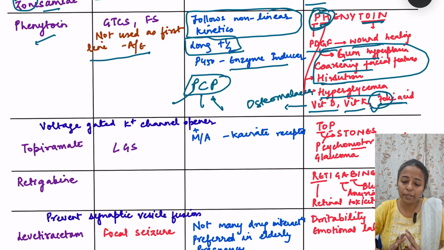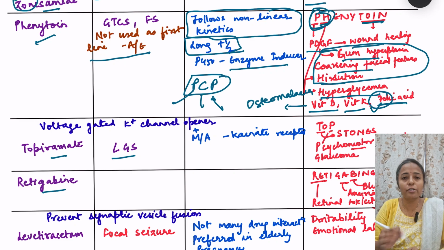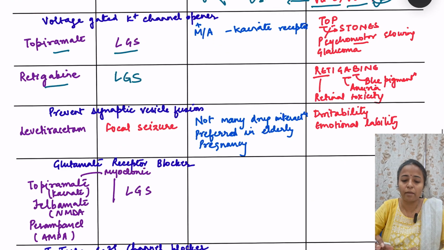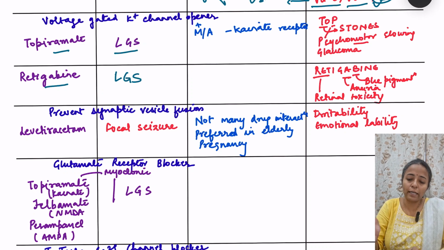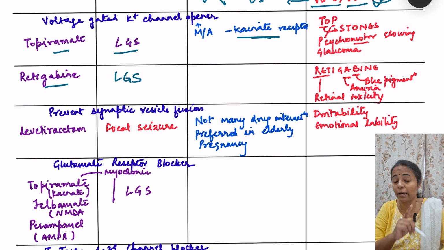Moving to voltage gated potassium channel openers. What are these? There is topiramate and there is retigabine. Topiramate is for Lennox-Gastaut syndrome and retigabine is also for Lennox-Gastaut syndrome. Topiramate, I told you before that the mechanism of action is that it blocks the kainate receptors, but there I didn't tell you that topiramate also causes opening of voltage gated potassium channels.